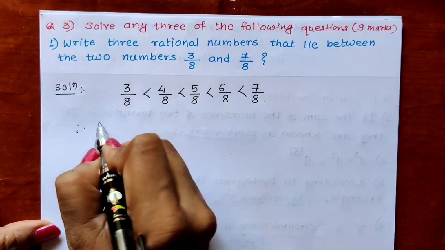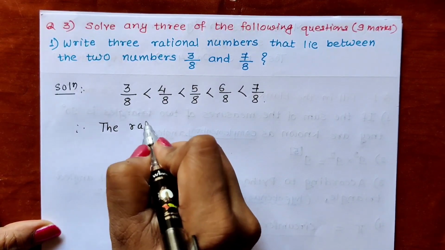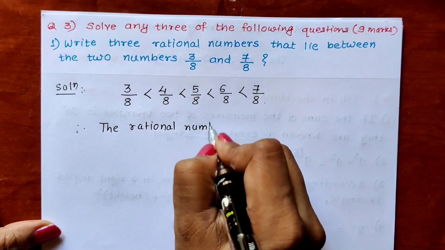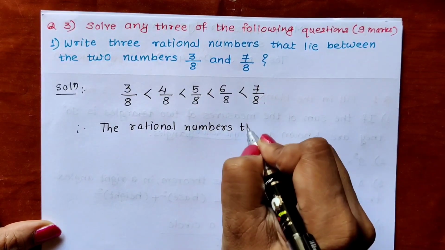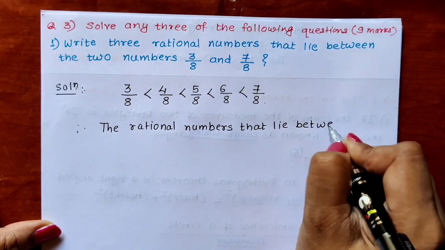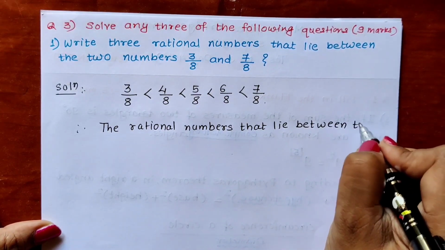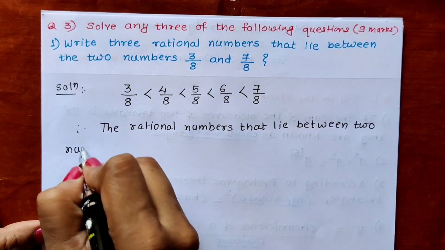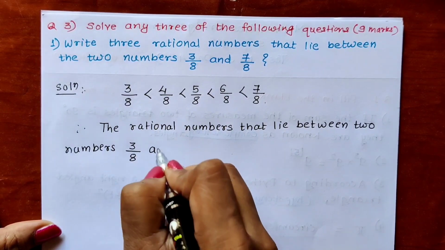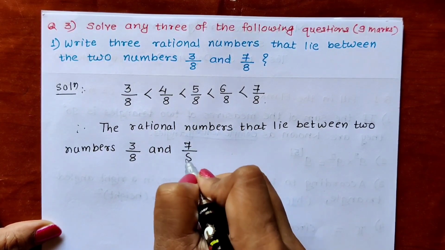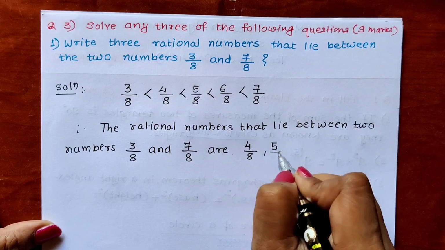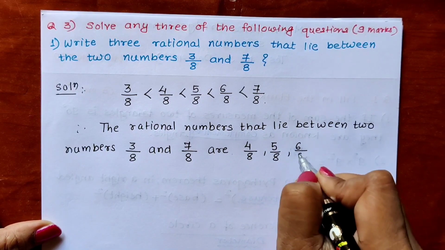So therefore the rational numbers that lie between two numbers (3 upon 8 and 7 upon 8) are 4 upon 8, 5 upon 8, 6 upon 8.